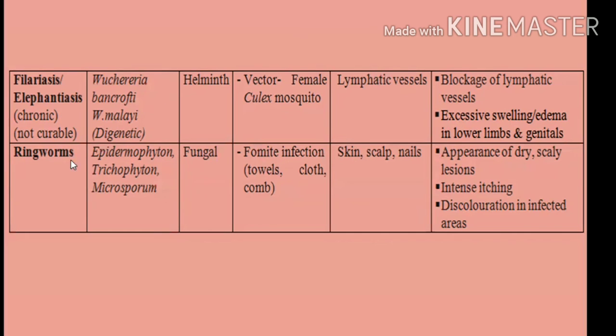The last category of diseases are ringworm diseases. These are fungal diseases. The common ringworms are Epidermophyton, Trichophyton, and Microsporum, belonging to class Deuteromycetes of kingdom fungi. The main method of spreading is fomite infection, mainly by used towels, clothes, combs, etc. The site of infection is the skin, scalp, nails, etc. The appearance of dry, scaly lesions is the main symptom, followed by intense itching, and in some conditions it can result in discolorations in the infected area.